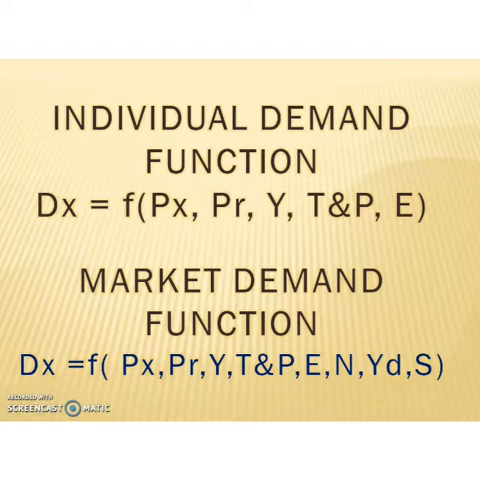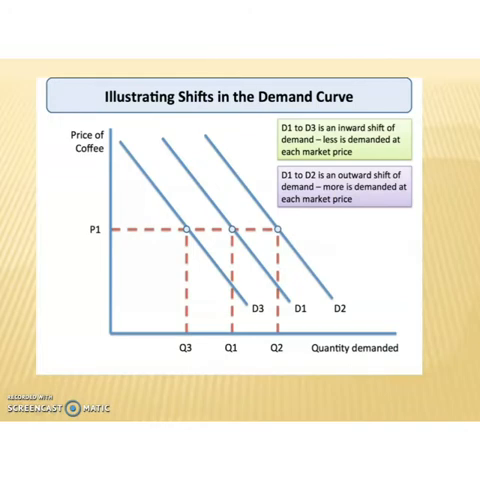Before that, we have to know what we mean by shift in demand curve. From the diagram you can understand what is meant by shift in demand curve. Here D1 is the main demand curve. D1 to D3, that is, this is the D3 curve, is an inward shift or leftward shift of the demand curve. So there is less demand at each market price, or the same market price. There is no change in market price.